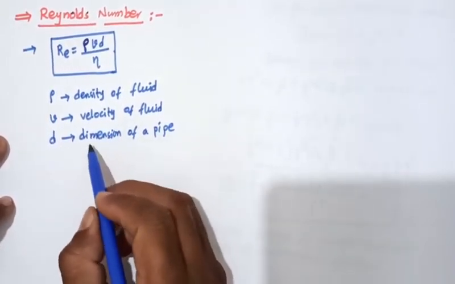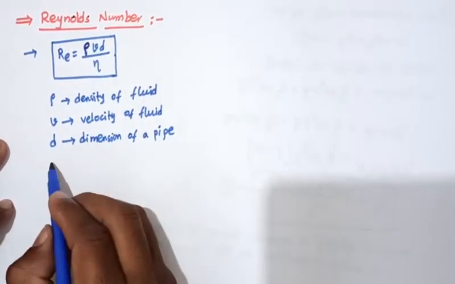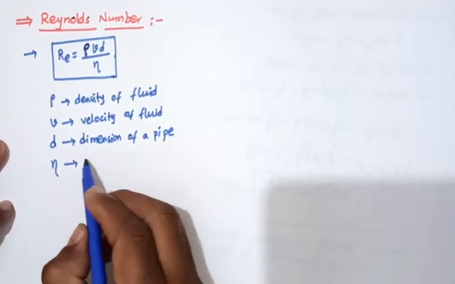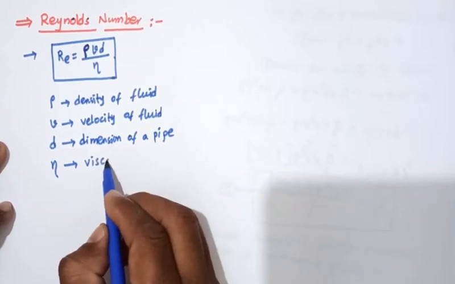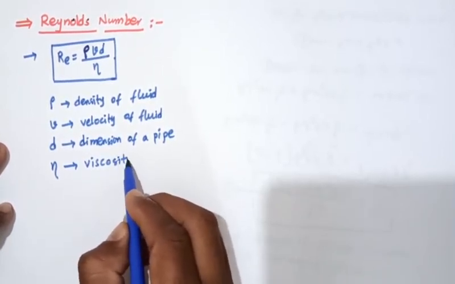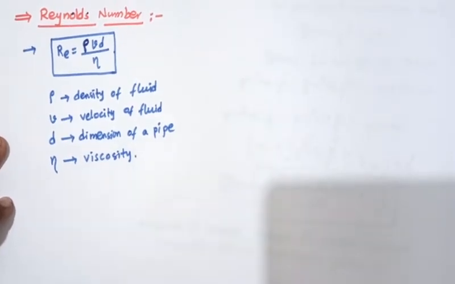Dimension is nothing but the radius, diameter or length, like that. Eta is the coefficient of viscosity, or viscosity.